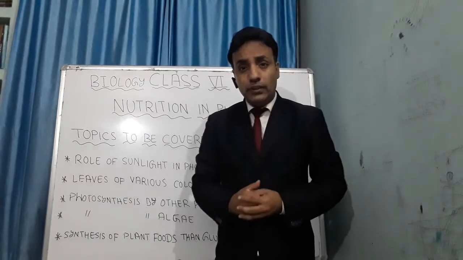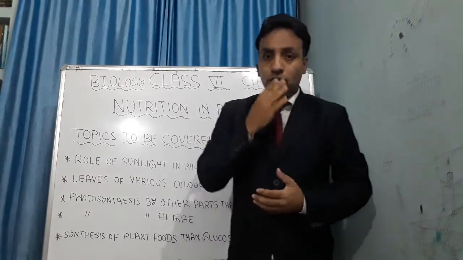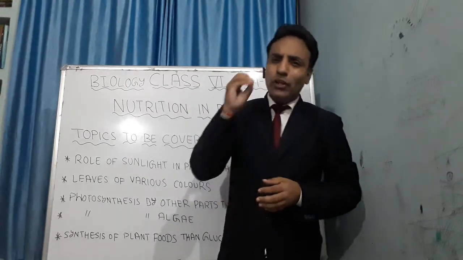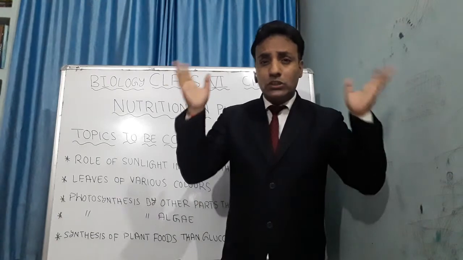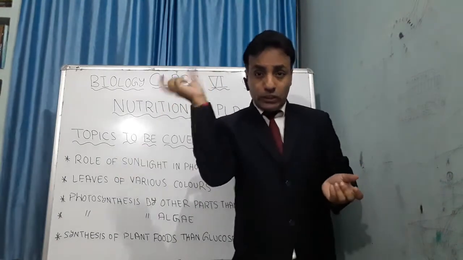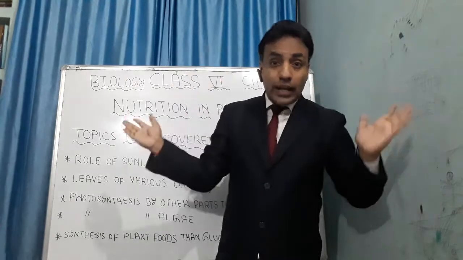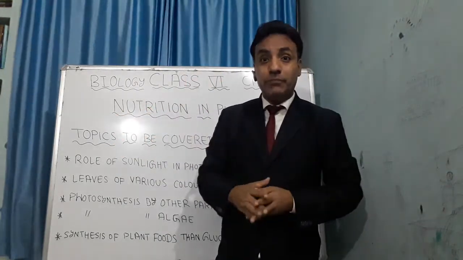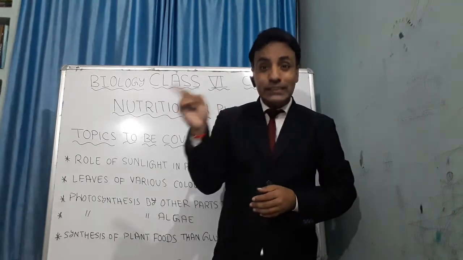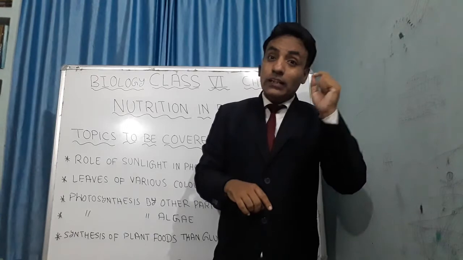Role of the sunlight in the photosynthesis. Sunlight. We all know the sun is the ultimate source of energy, because photosynthesis means what? Photo means light and synthesis means to manufacture. If there is no light, no synthesis. So the sun is the ultimate source.